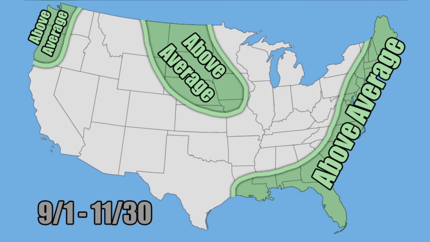Now, for the East Coast and the Gulf states, that's mainly because you could have some hurricanes that track up there. Officially, hurricane season doesn't end until November, so all the way through the fall, you still have the potential of seeing some hurricanes, and if those do impact land, you will probably see some above average rainfall out of those. We're already seeing the early signs of some nor'easter potential, so we already have a very good environment for that, so that's something that we have to watch out for.